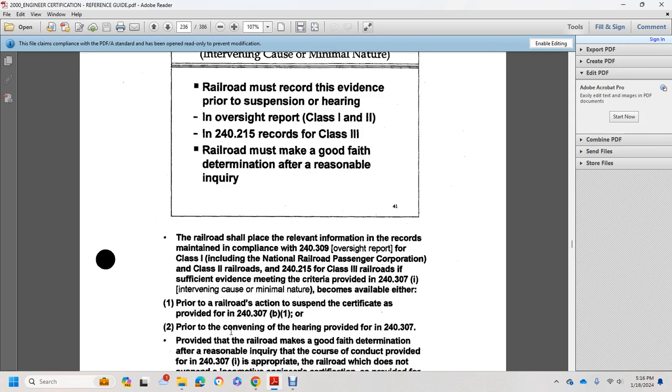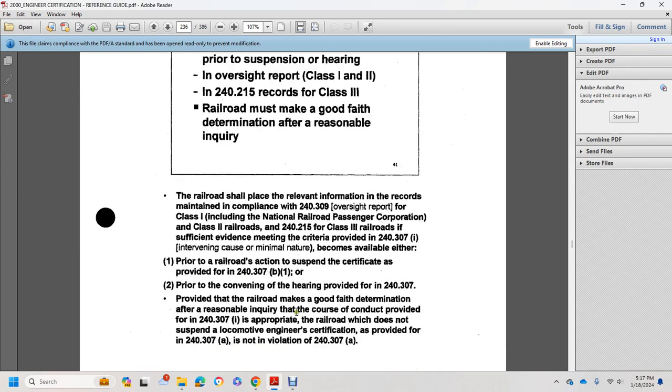Oversight for Class 1 railroads, including the National Railroad Passenger Corporation, and Class 2 railroads, 240.215. Class 3 railroads, if sufficient evidence meets the criteria provided in 240.307, intervening cause, minimal nature, because of the available evidence, either prior to the railroad's action, suspended certificate provided in 240.307 prior to the convening of the hearing provided in 240.307.